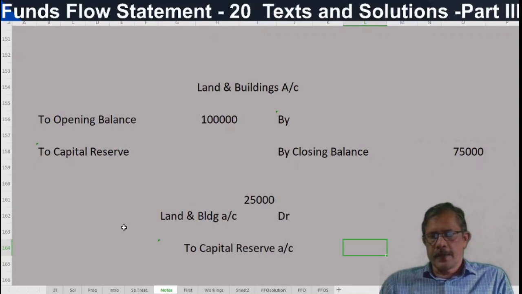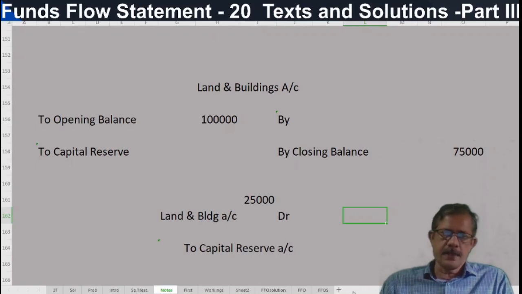Here profit on sale and profit on revaluation has been transferred or credited to capital reserve account. Capital reserve account in the beginning is nil and the closing is 25,000. So this 25,000 includes profit on sale of land as well as revaluation. The revaluation entry is fixed asset account debtor to capital reserve. Here land account debtor 25,000 to capital reserve account 25,000.